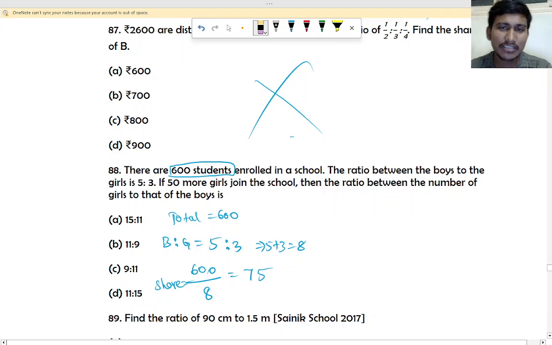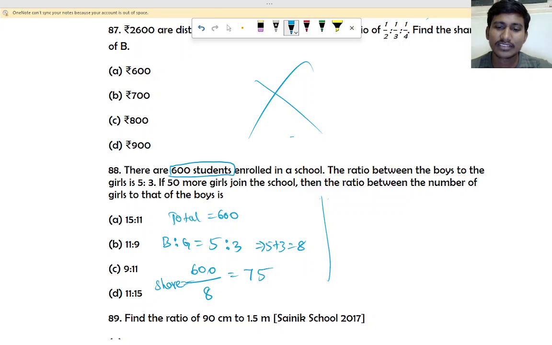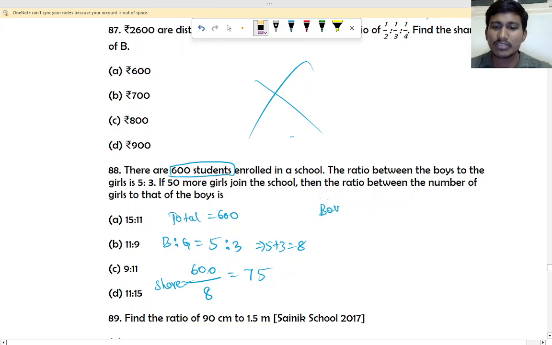Yes, 75 will come. So share. Now boys will be how much now? Okay, so if you find boys, that is 5 times, right? So 5 into 75, and girls will be how much? 3 times. Girls is 3 times, right?